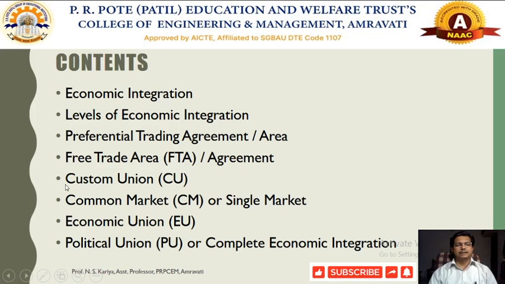The next higher level of economic integration is called customs union, acronymed as CU. Next is common market, CM. This common market is also called single market. And the most formal form of economic integration would be called economic union, EU.